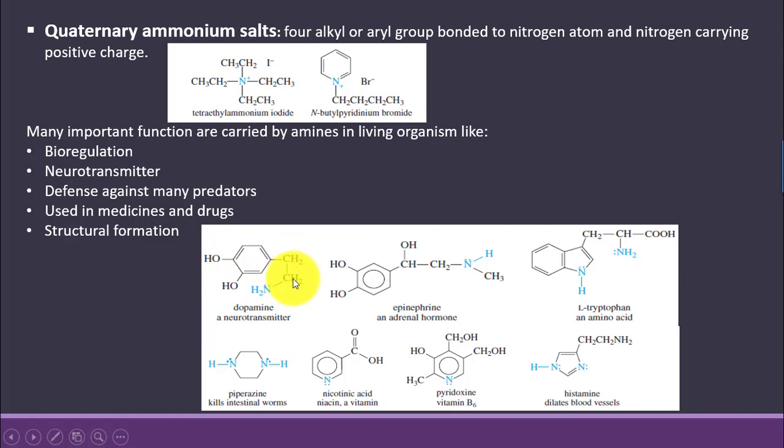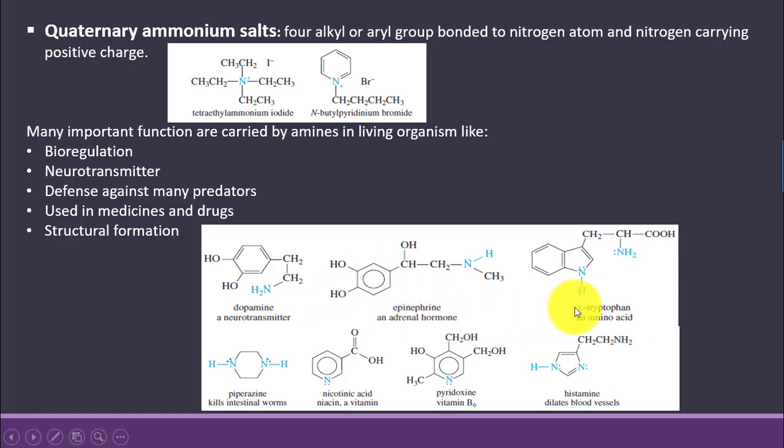Structures of some amines and their uses are given. Dopamine is a neurotransmitter. Epinephrine is also a hormone, an adrenal hormone that is released at the time of stress and controls the heartbeat rate and blood supply to the muscles at the time of stress.